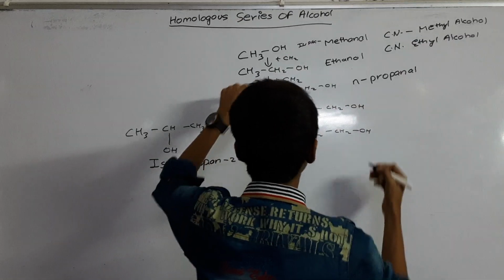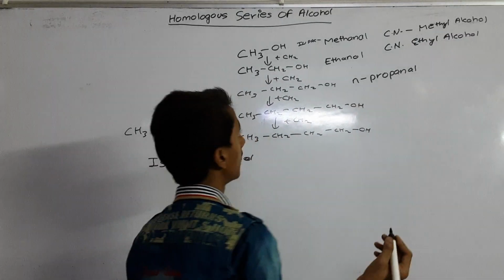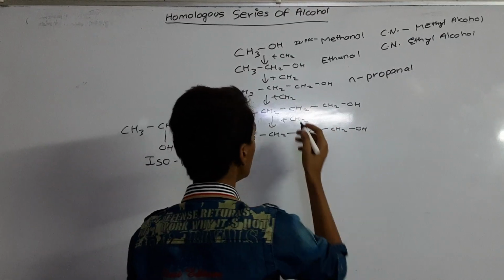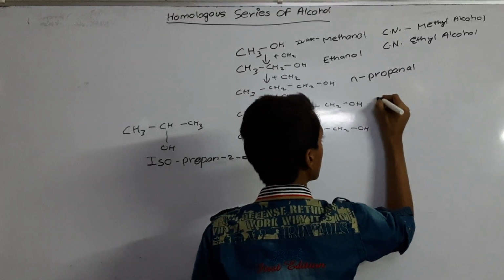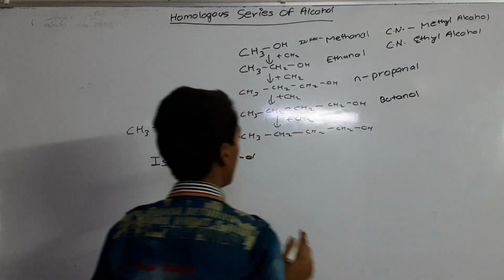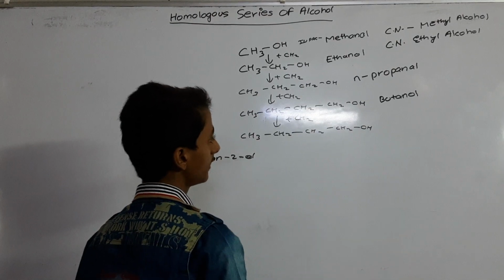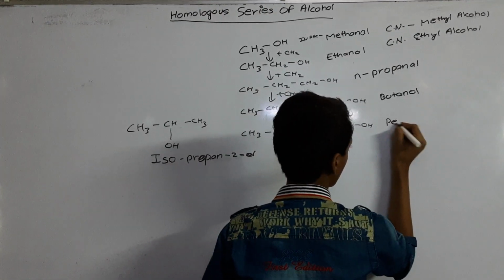Now we come to the fourth member of alcohol. Its name is butanol. The fifth member of the homologous series is pentanol.